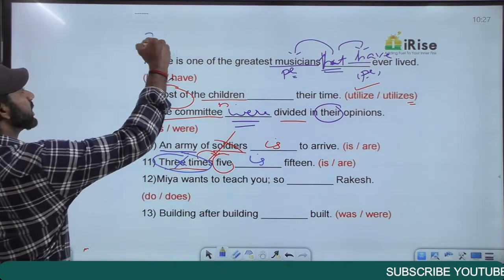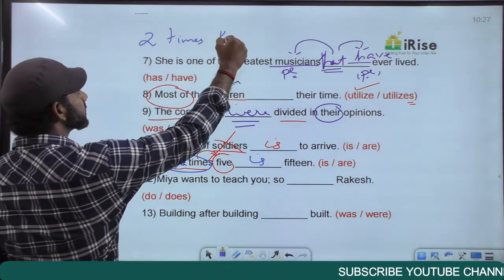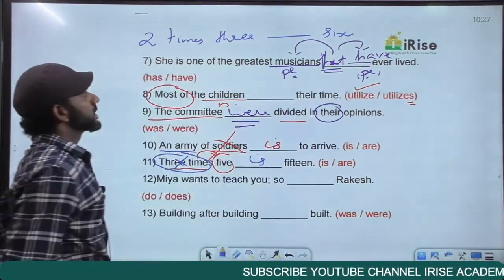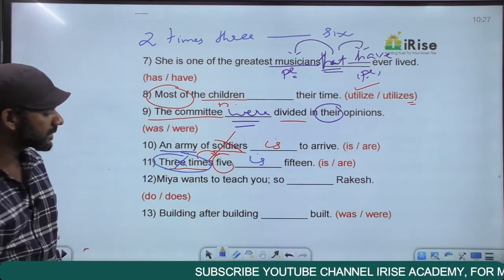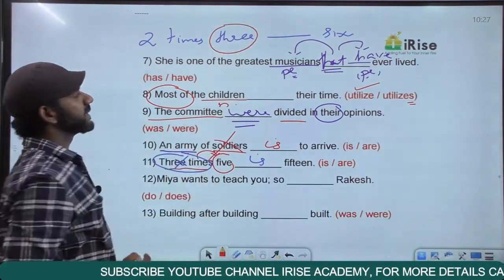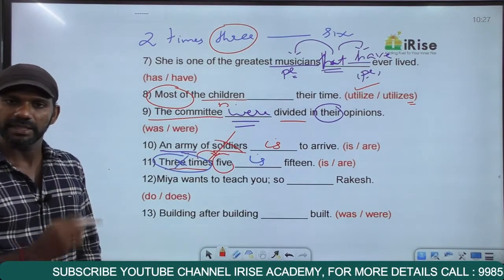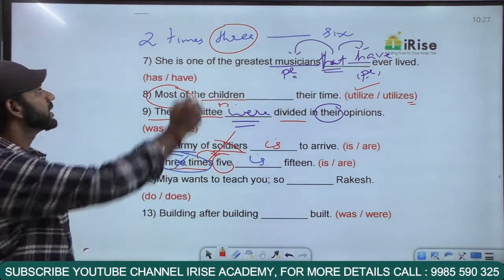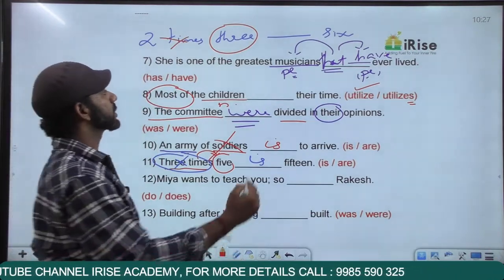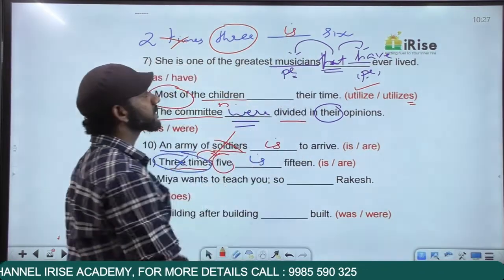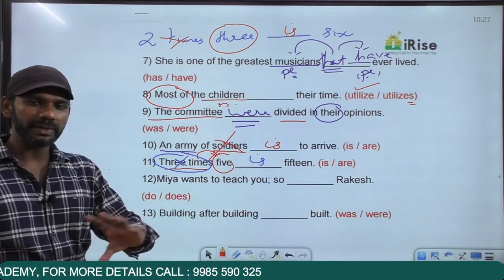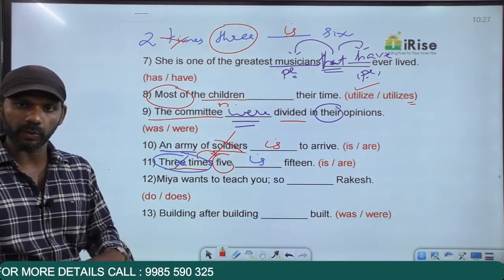If I say 2 times 3 dash 6. 2 times 3 in the sense, 2 times the digit 3. That's the meaning of the statement. 2 times becomes a determiner here. You forget about it. The noun here is the digit 3, singular. The verb must also be singular. 2 times 3 is 6. Similarly, 3 times 5 is 15. So everything depends on our understanding of the sentence before thinking about the rule.